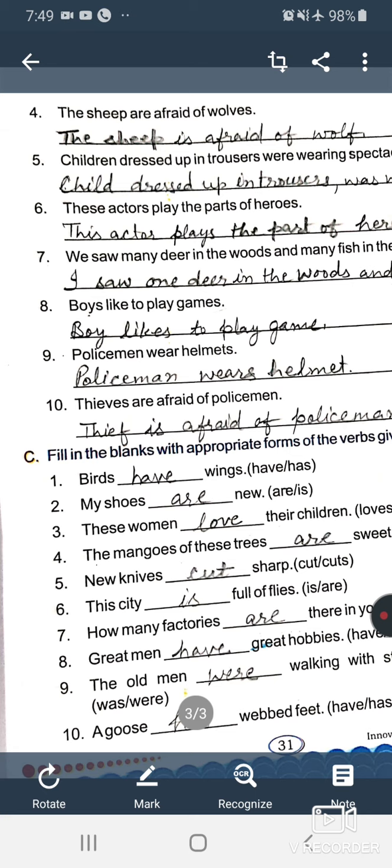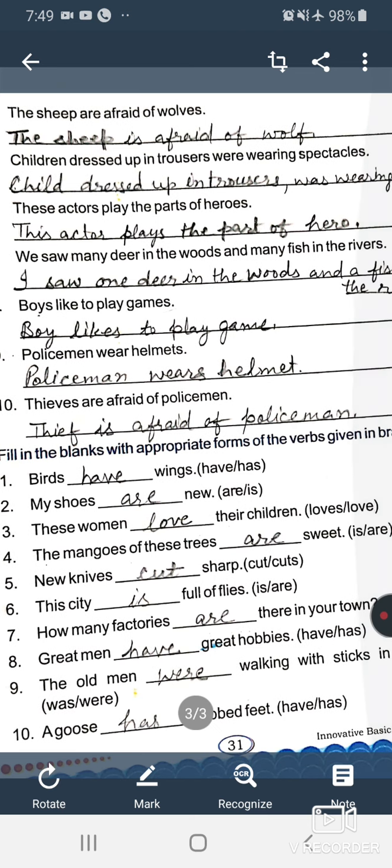Then a new sentence will come before us, that is, child dressed up in trousers was wearing spectacles, where were will turn into was. Okay beta. Sixth sentence: these actors play the parts of heroes. यानी ये कलाकार नायक का किरदार निभाते हैं. We will turn actors into actor, play into plays, and parts into part, single part, and heroes will turn into hero. Okay, then a new sentence is in front of us: this actor plays the part of hero.